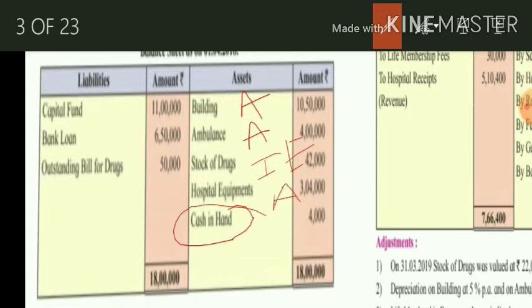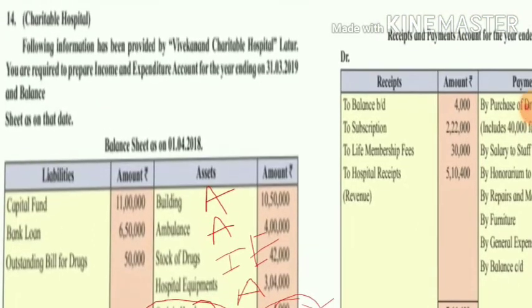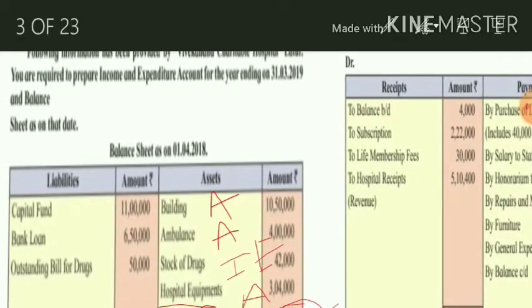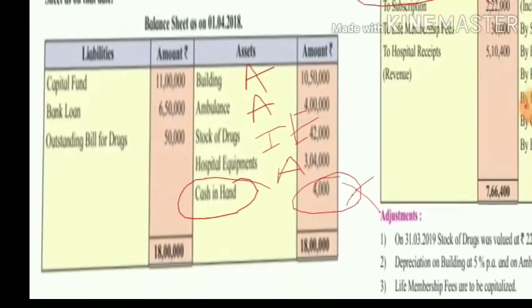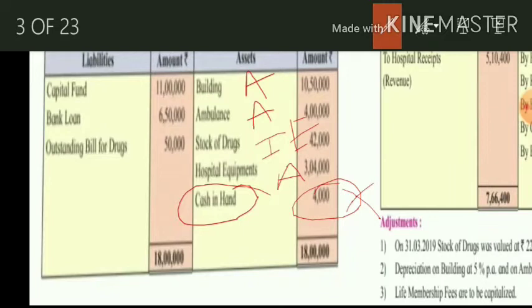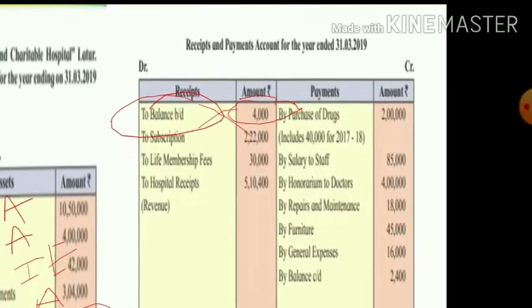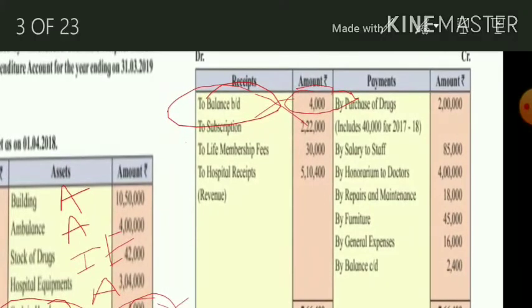This will not be posted anywhere because the second effect has been given in the receipt and payment account. Then on the liability side you can see capital fund. So again liability, bank loan liability, outstanding bill of drugs liability. Then we have marked all the items in the opening balance sheet.